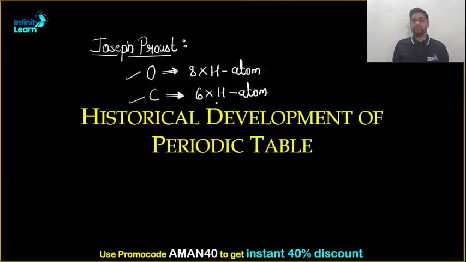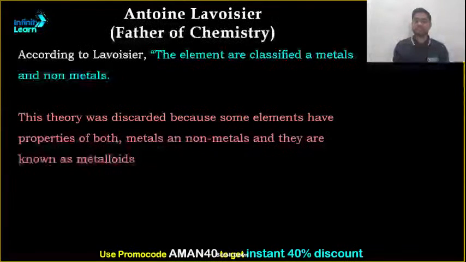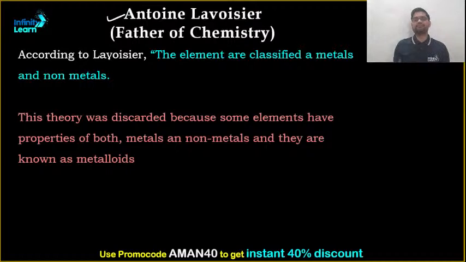Then the second one to attempt the classification of the periodic table was Antoine Lavoisier, whom we also know as the father of chemistry. According to Lavoisier, elements are classified simply into two terms: metals and non-metals. That's it.